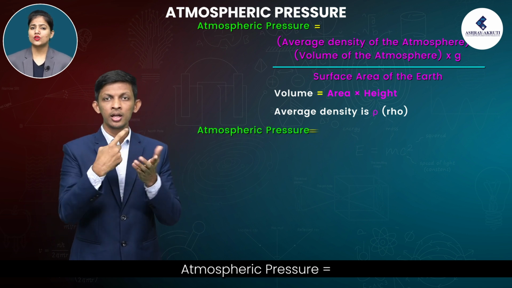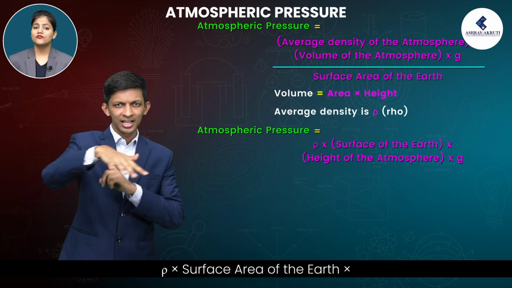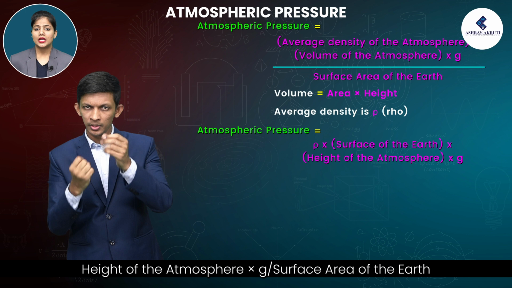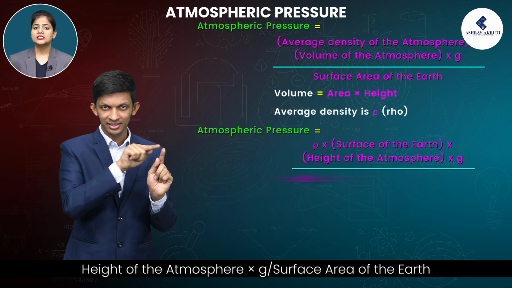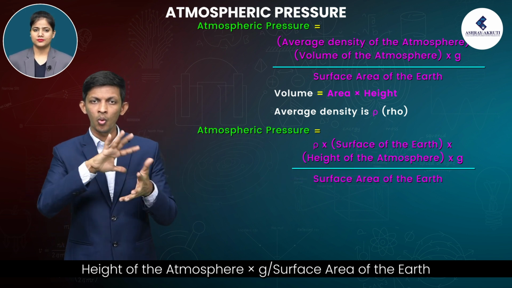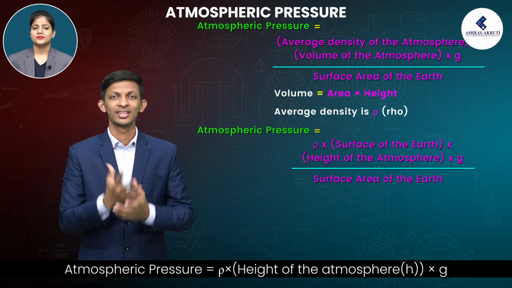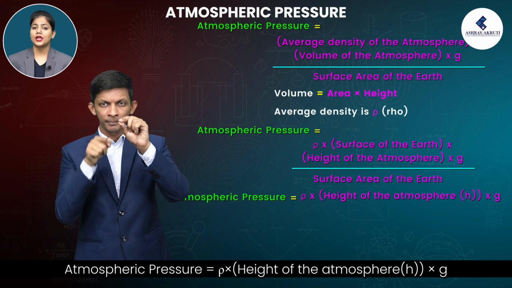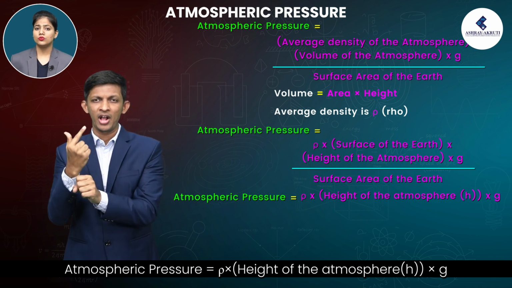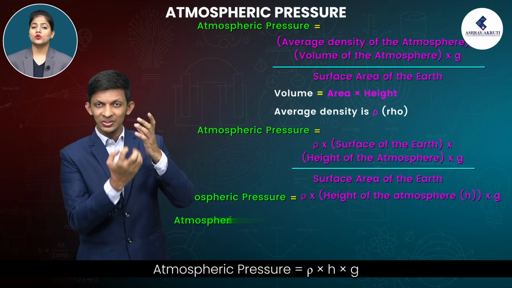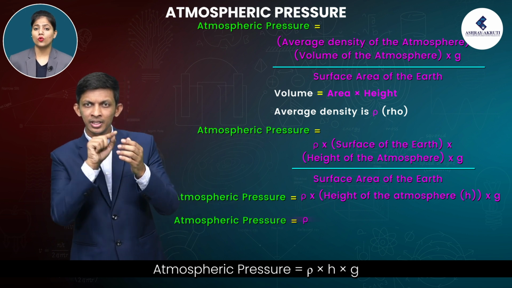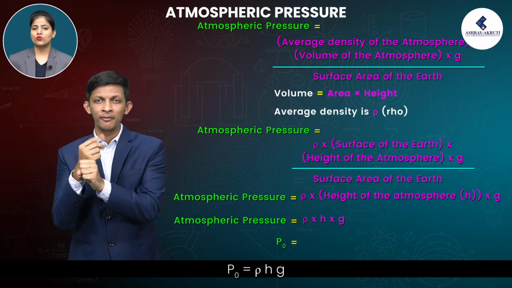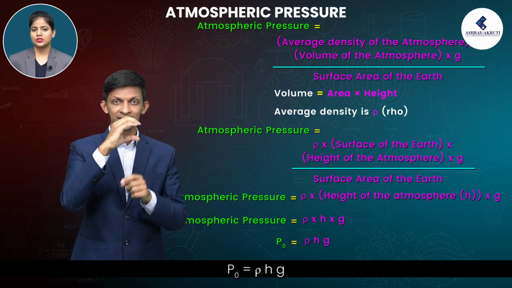Atmospheric pressure is equal to rho into surface area of the earth into height of the atmosphere into g by surface area of the earth. Atmospheric pressure is equal to rho into height of the atmosphere h into g. Atmospheric pressure is equal to rho into h into g. P naught is equal to rho h g.